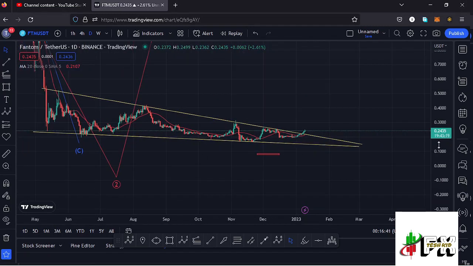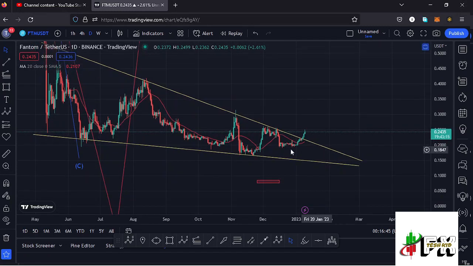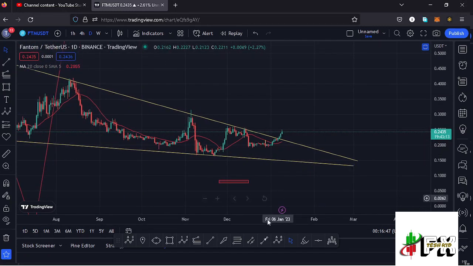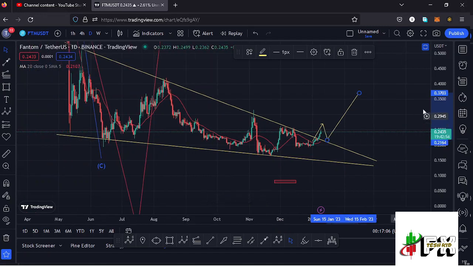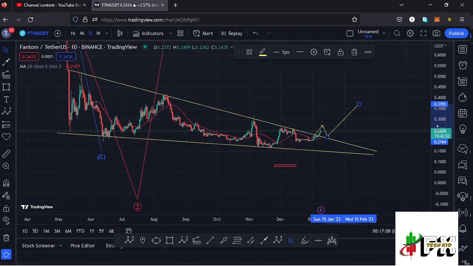And that has happened after managing to break above the 20-day MA, which was giving us support for us to continue pushing even higher. And you can see we have seen the breakout to the upper side, and whatever I'm expecting to see next is a retest of this upper trend line of this falling wedge. And once the retest is in, then we can continue pushing even higher. And this breakout to the upper side is a sign of the start of that higher Elliot wave count 3 to the upside, which is an impulsive wave.